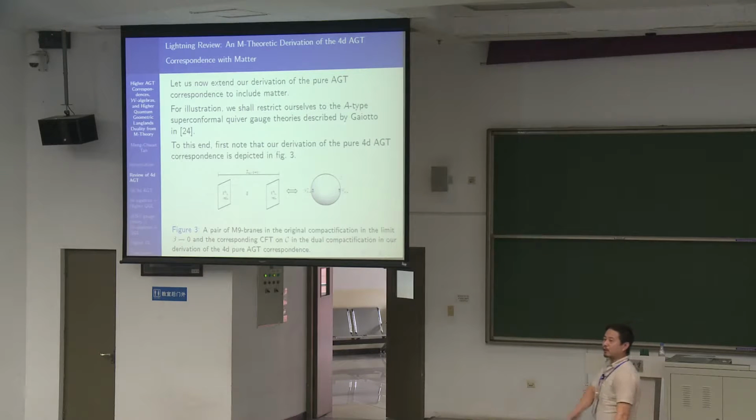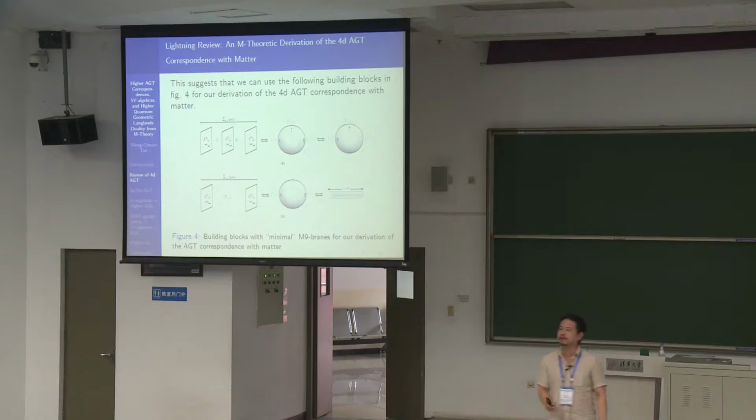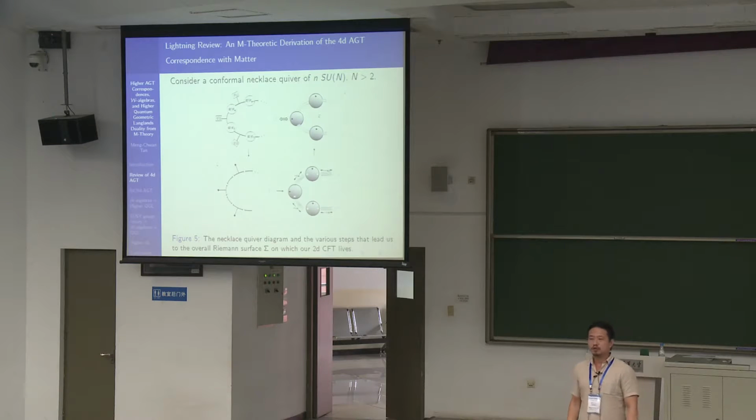And so that was for the pure case. We can, of course, construct the case for the theory with matter. So in the pure case, remember that we started off this way. We could, of course, consider different configurations that look like that, which through our duality would mean that we would have spheres with different punctures on it. And so using these as building blocks, we can construct our curve, or construct the theory, the quiver theory in this case, that we want.